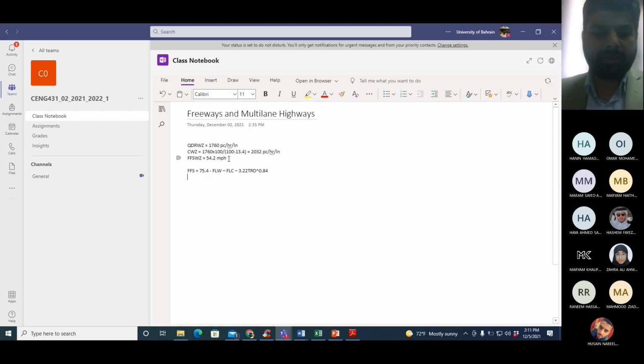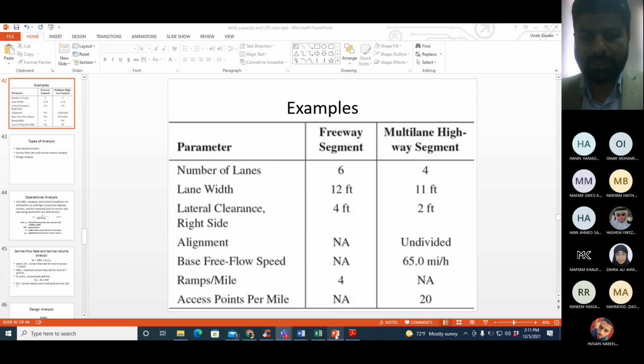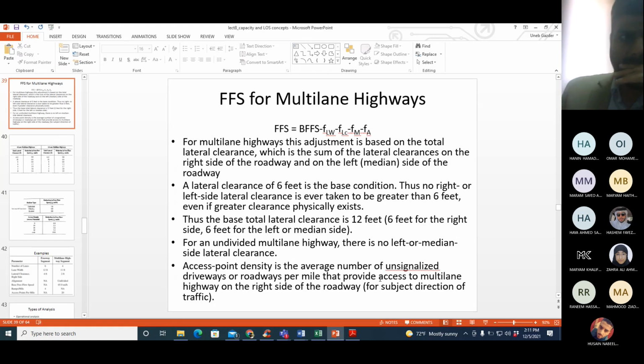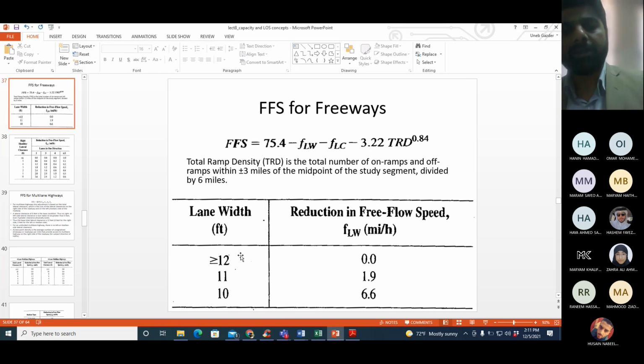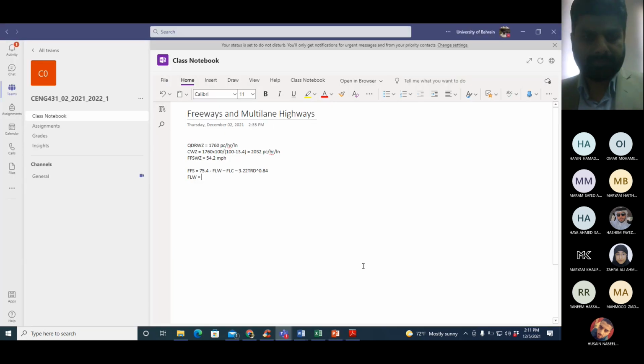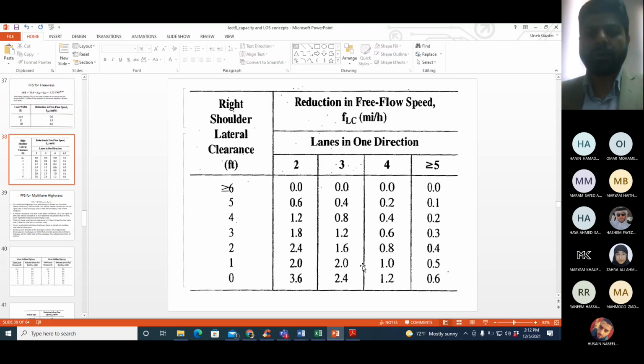Okay, so I need three factors here. FLW, which is a factor for lane width, as you said. So for factor of lane width, I have a table here. Okay, lane width for freeways was given as 12 feet. So for 12 feet, the factor is 0. This factor is 0. Then I need factor for lateral clearance. Lateral clearance depends upon number of lanes and the right side lateral clearance for freeways. So I had a 6-lane freeway.